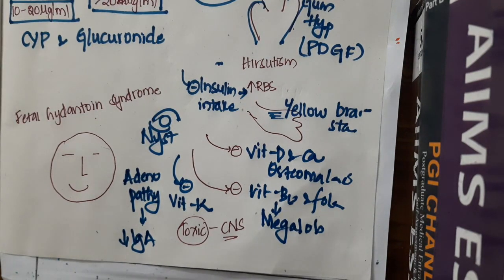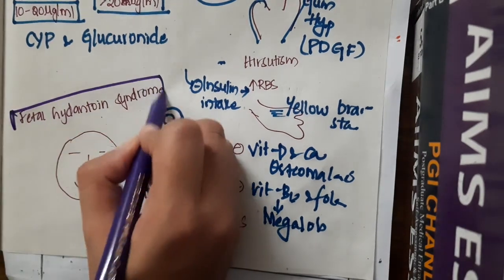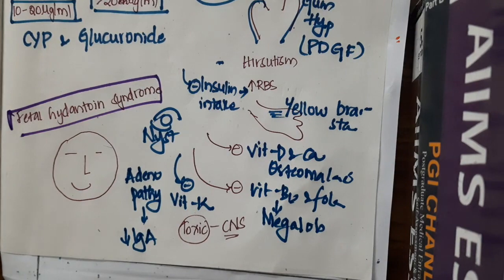It also causes congenital malformation, that is teratogenicity, called fetal hydantoin syndrome.